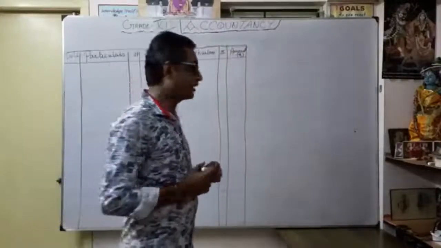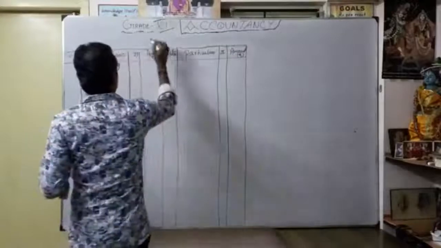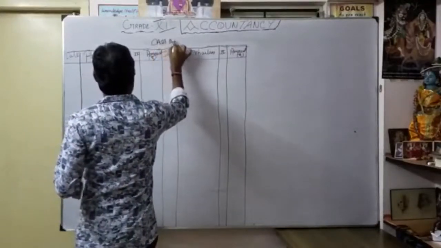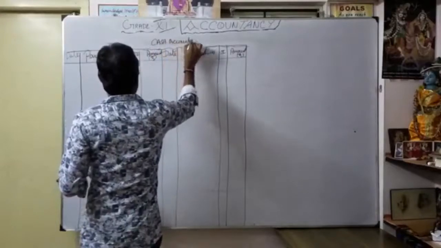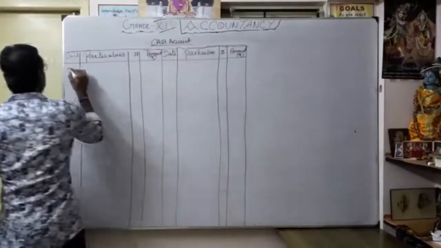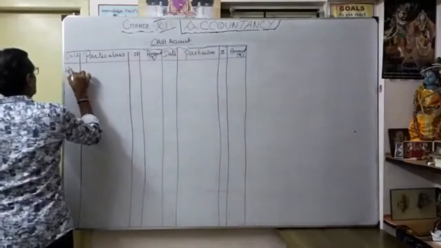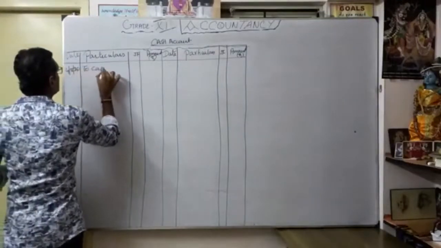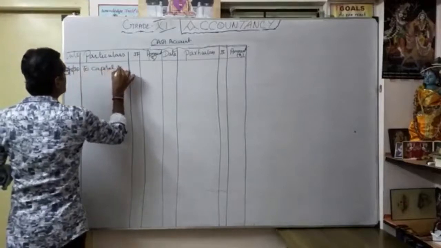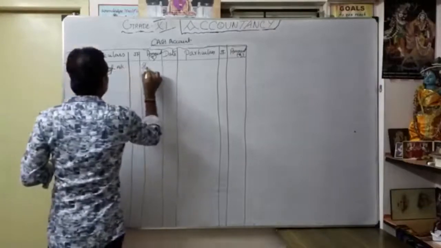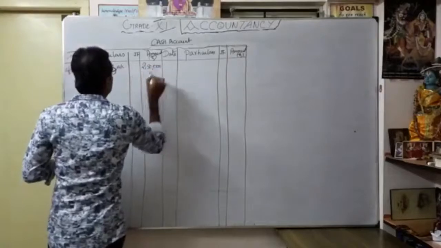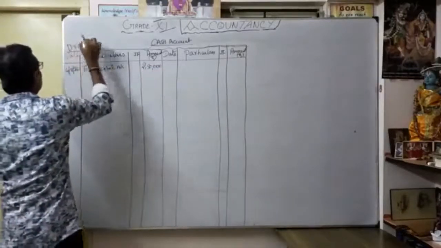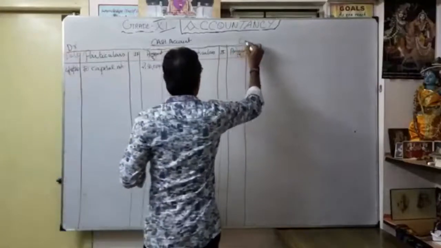To the ledger posting. So already discussed, you know that to prepare the account, this is the name of the account, cash account. Already passed the entry. The date is maybe 4th August 2020, to capital account, 2,50,000. There are two parts of an account, this is the debit part, this is the credit part.